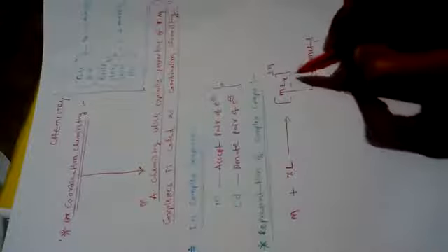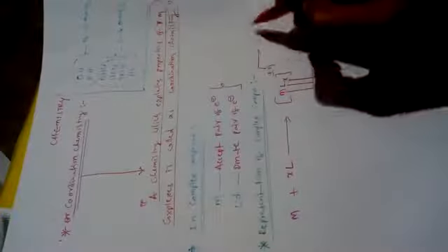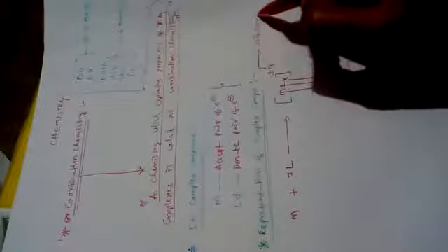Here M means metal, L means ligand, and x means coordination number. Coordination number means nothing but the number of ligands. And plus or minus n is the oxidation state.